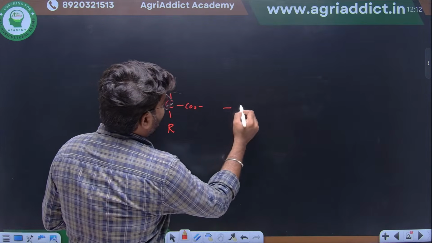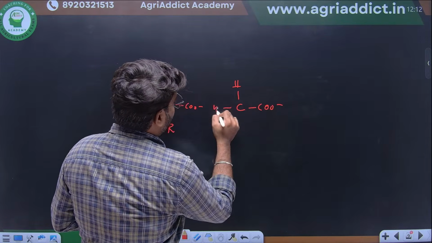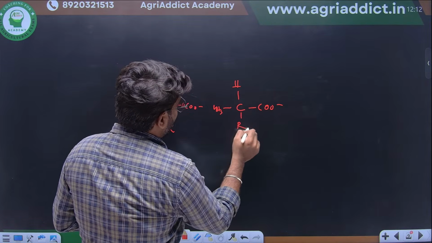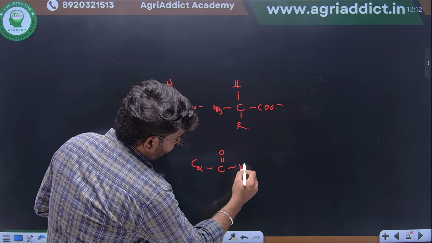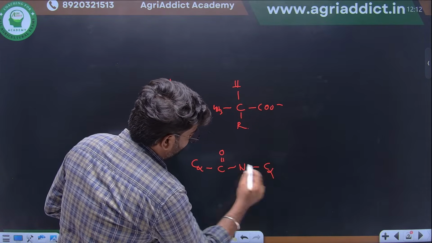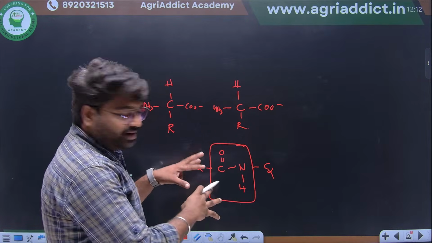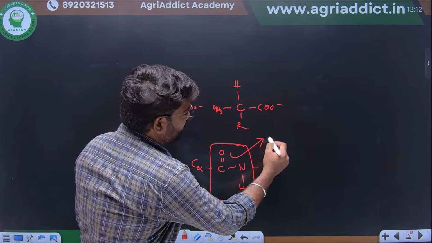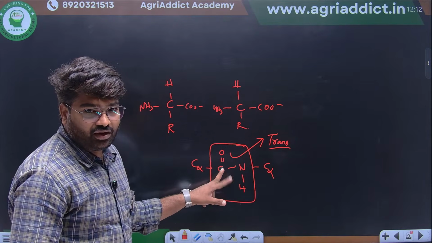Then another amino acid will join with it, and peptide bonds will be there. So another amino acid will be joined by a peptide bond: C double bond O, N H, C alpha carbon. This we say is a peptide bond. This peptide bond will always be in trans form. This O and H will be present in opposite directions.